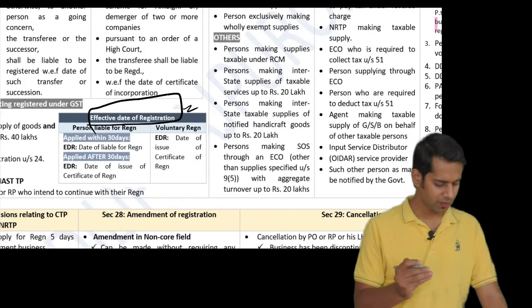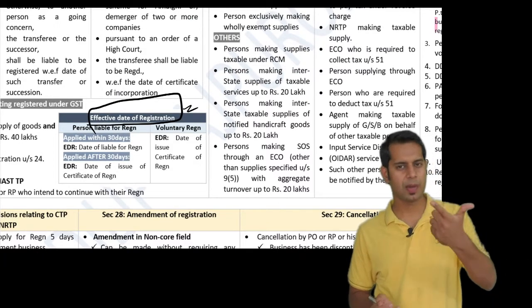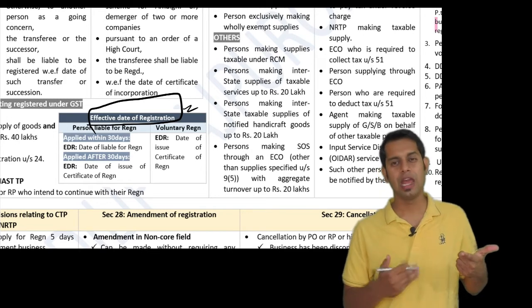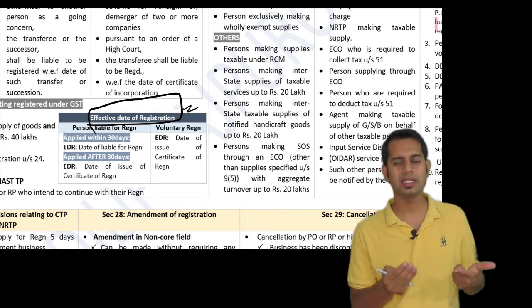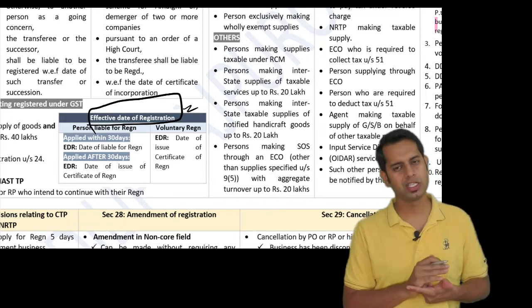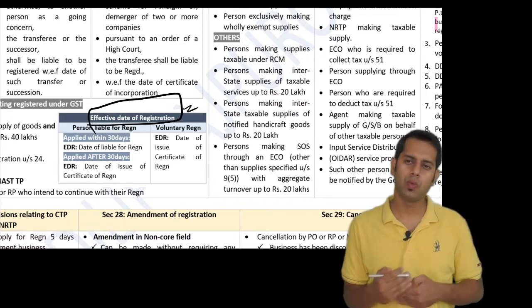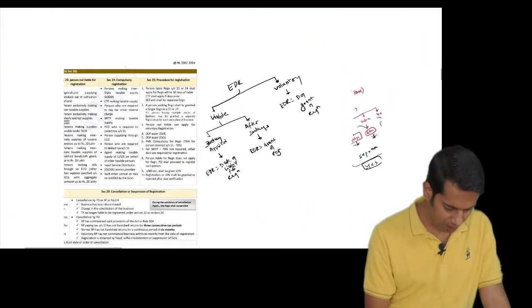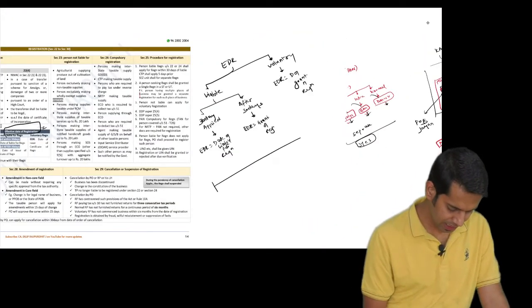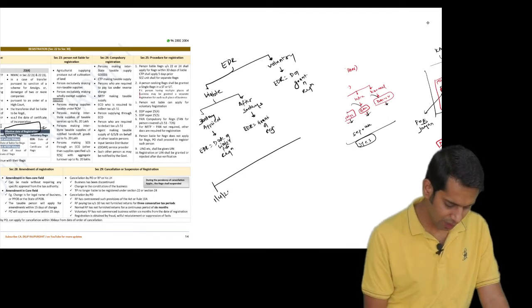So this is given over here separately. Effective date of registration, if you are a person who is liable for registration and applied within 30 days, will be the date on which you are liable for registration. If I apply after 30 days, then the date of issue of registration certificate. If I apply for voluntary registration, the date of issue of registration certificate. Meaning what, sir? Meaning, say for example, I started my business on 1/4/2020. I was liable for registration on 25.